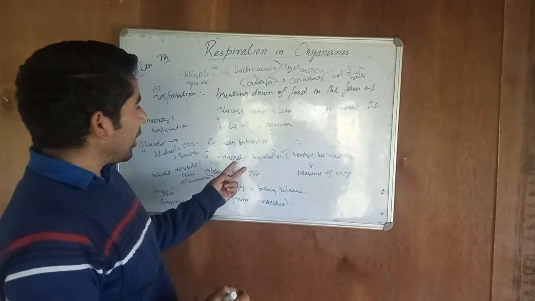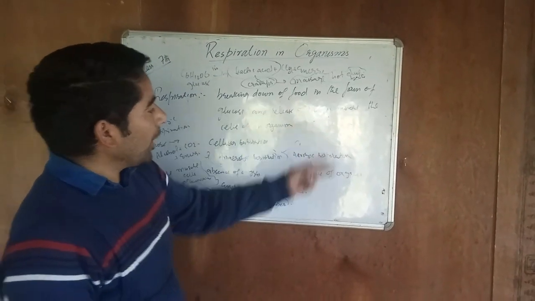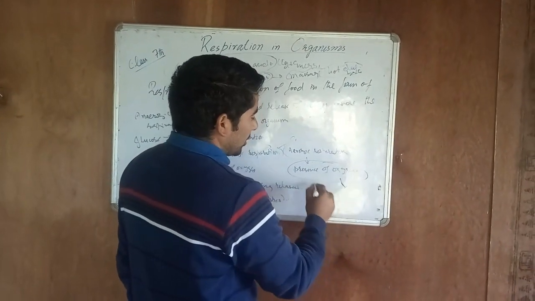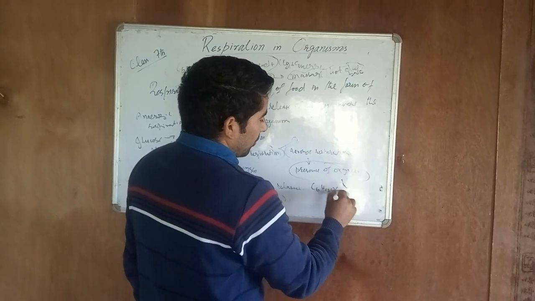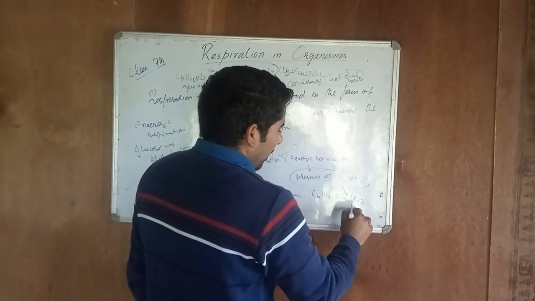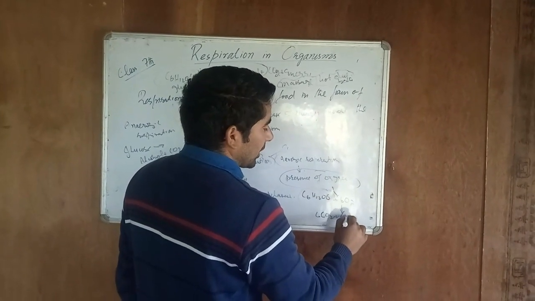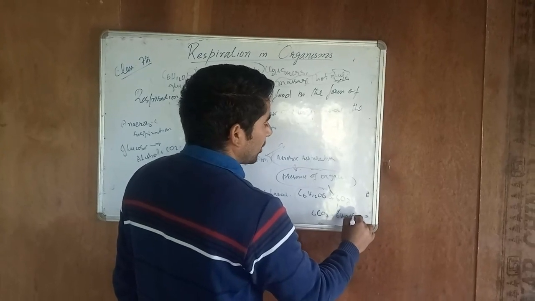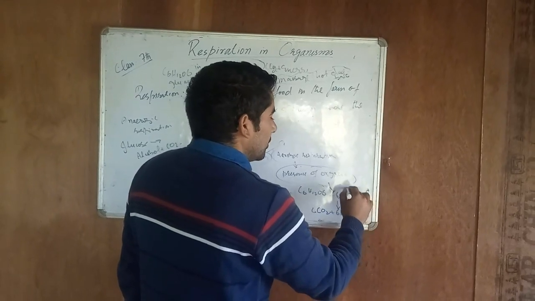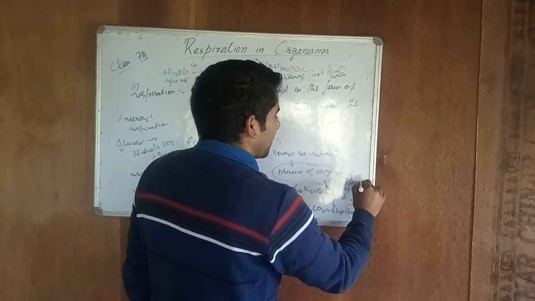This was about anaerobic respiration. Now aerobic respiration, which takes place in presence of oxygen. How does it occur? C6H12O6, the chemical formula of glucose, reacts with oxygen and gives us 6 times carbon dioxide, water, and the ultimate product, energy, which is the desired product of respiration.